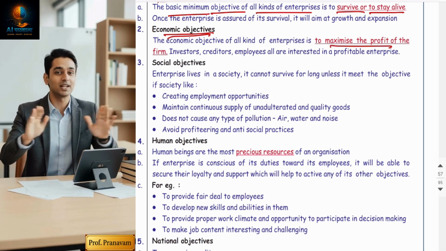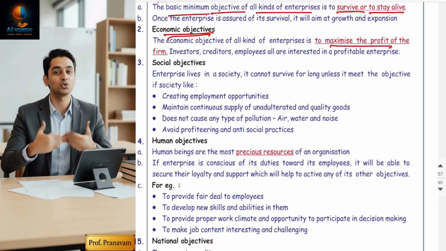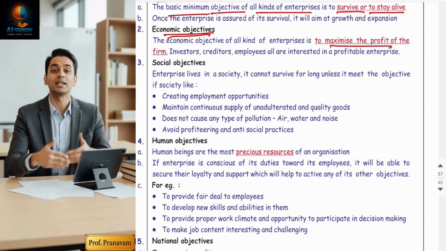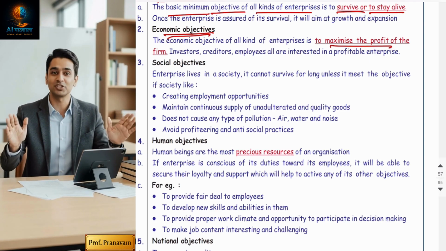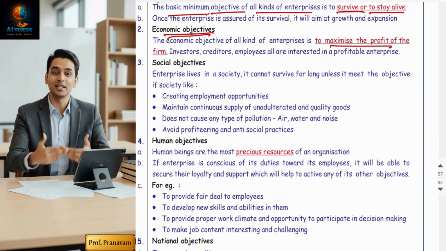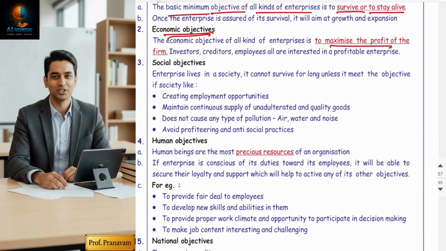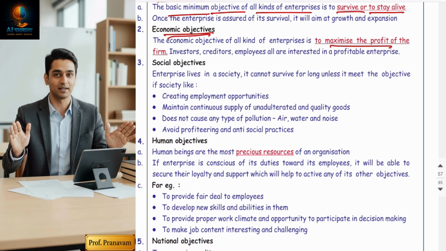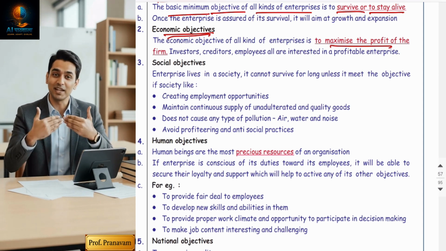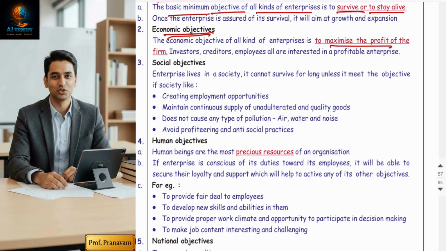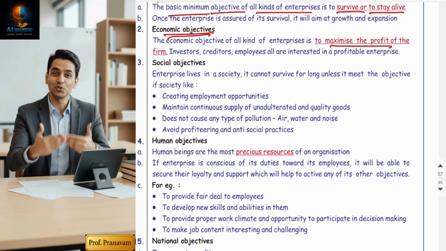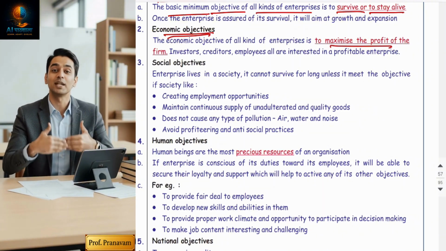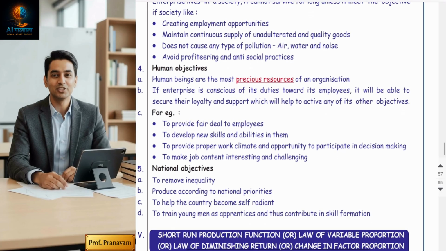But there is something beyond maximizing profits. So what? Now, to take care of the society. Guys, if you want to run your business for a short term, then your objective should be only the economic objective, that is, to earn maximum profit. But due to that you will be able to run your business only for 20, 25, maximum 30 years. But if your vision is sustainable development, meaning your business should run from generation to generation for a very long term, then two more objectives should coincide with your personal objectives. So what are they? The social objective and the national objective.